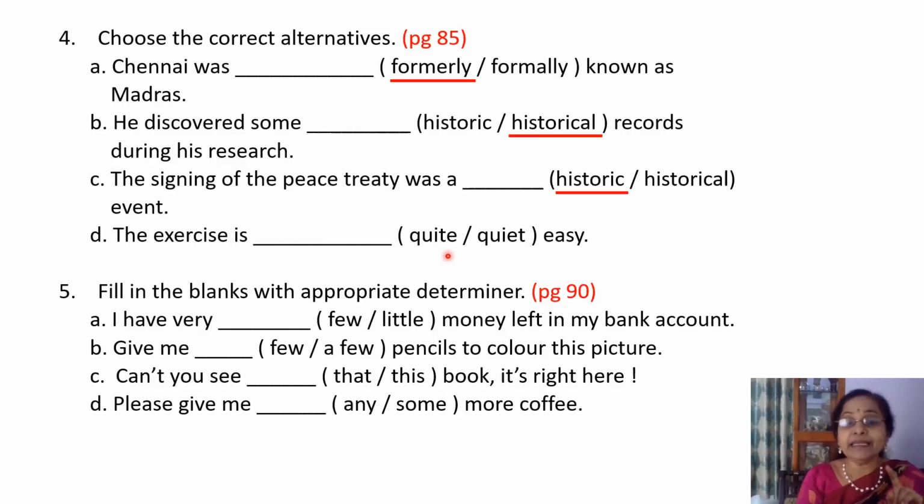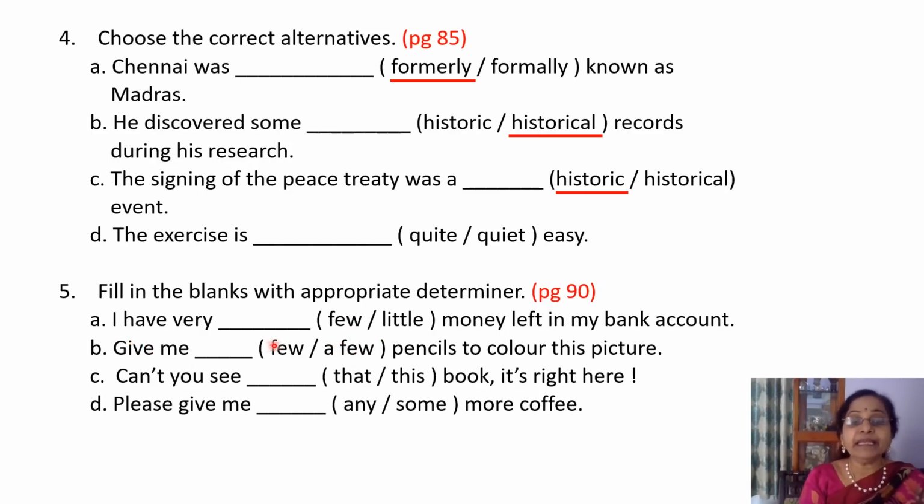It is ITE, not IAT. Quiet, be silent. Okay, so the exercise is quite easy. Fill in the blanks with appropriate determiner. So determiners are the articles and then the fixing words like for countable nouns and uncountable nouns.